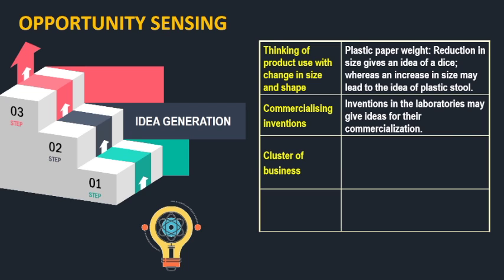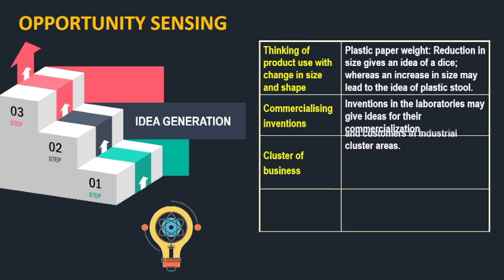Then we have clusters of businesses. Certain areas are famous for industry or business in clusters. For example, if you go to Ambala in Haryana, it is a scientific instruments cluster. You go to Ludhiana in Punjab, we have the textiles cluster. You go to Tamil Nadu, places like Tirupur are famous for the hosiery industry, and places close to Coimbatore are famous for the textile industry. So, they are all basically clusters.